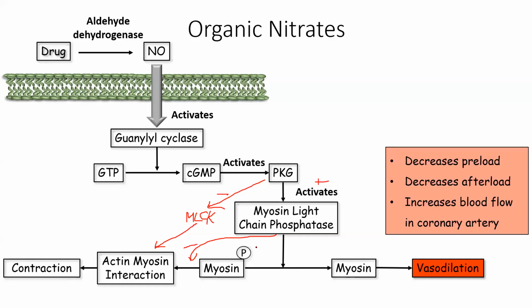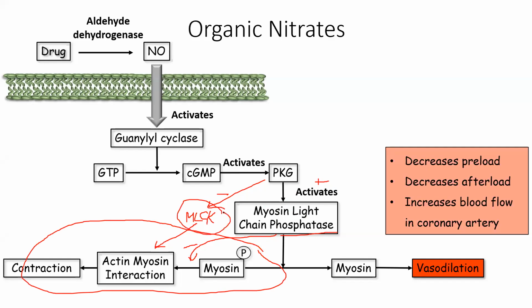Yes, that's proper. So this whole contraction part is blocked by PKG by activating this phosphatase enzyme. This is what is written in that book also. It's just that you will have to understand the difference between MLCK and phosphatase.